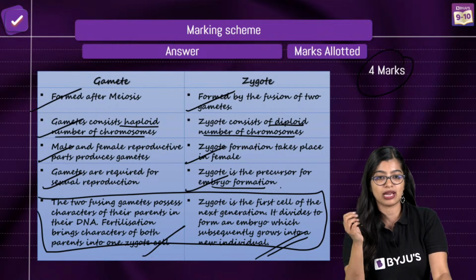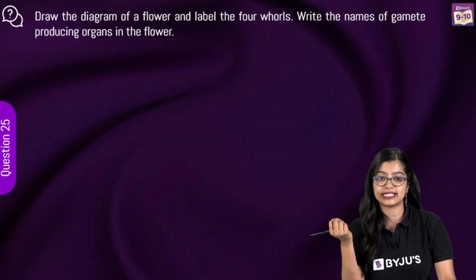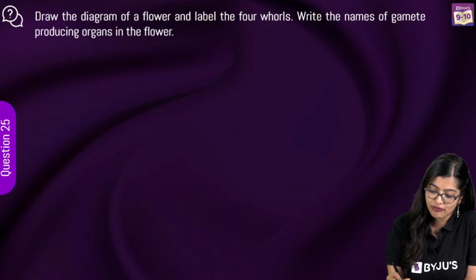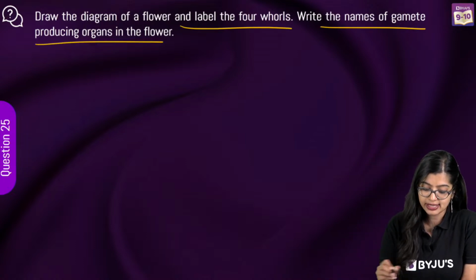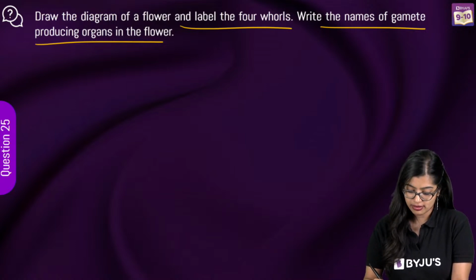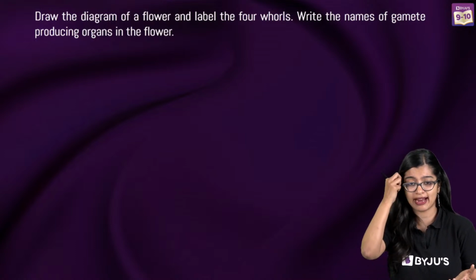So that is what we call meiotic division. Now moving on to the next and the easiest question. Draw the diagram of a flower and label the 4 whorls. Write the names of the gamete-producing organs of the flower, right? So this is very simple. I have already shown you how to draw the diagrams, right?